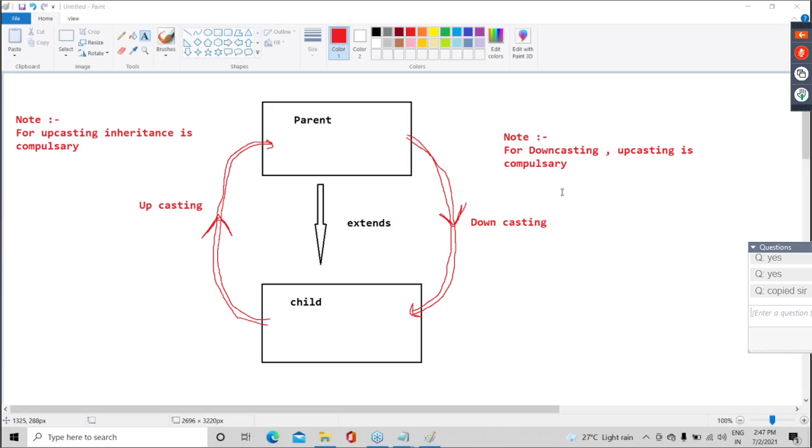Guys, done with the copy? Okay. Now, guys, I will explain you this upcasting, downcasting, inheritance, overriding, all of this concept in a practical manner, in one best example.